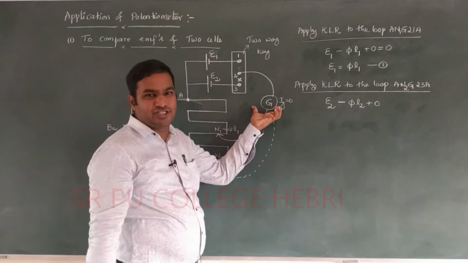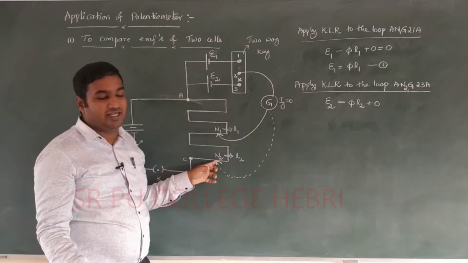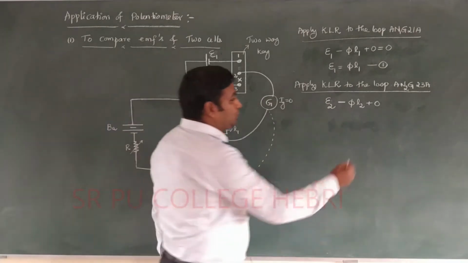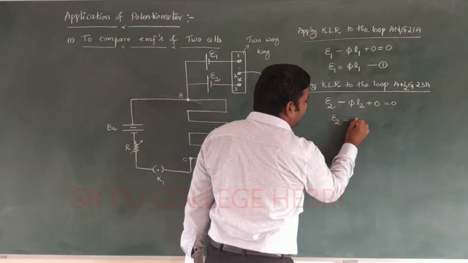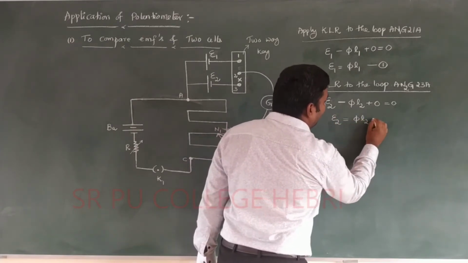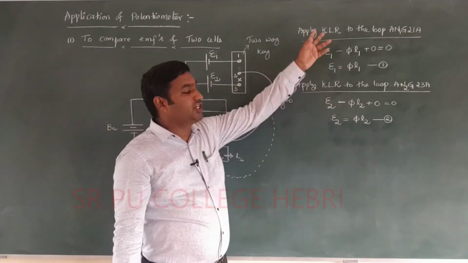The potential drop in the galvanometer is equal to 0 because there is zero deflection, and this point is called the null point. We get zero deflection in the galvanometer, so that should be equal to 0. On simplification we get E2 is equal to pi L2. I call it equation number 2. I got this equation by considering the second loop.